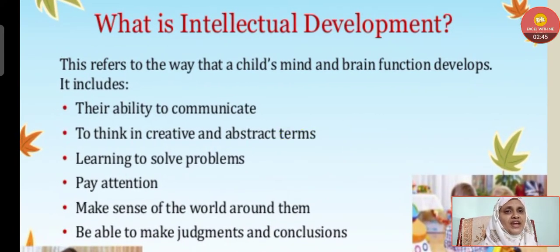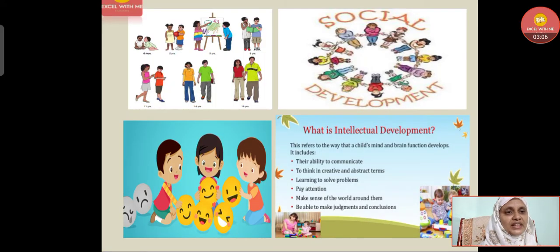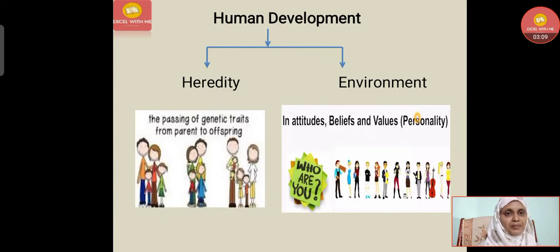This refers to the way a child's mind and brain function develops. It includes their ability to communicate, to think in creative and abstract terms, to learn to solve problems, pay attention, make sense of the world around them, and make judgments and conclusions. All these come under intellectual development. Now, not only these 4 areas, there are 2 more concepts we need to understand: heredity and environment. These 2 also play a very important role in human development.